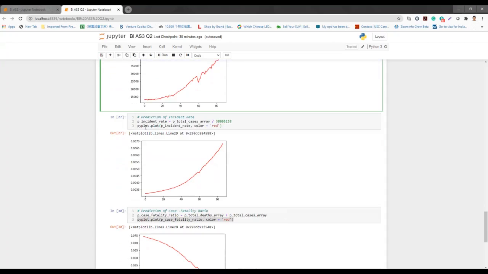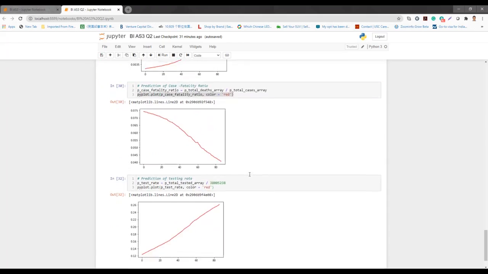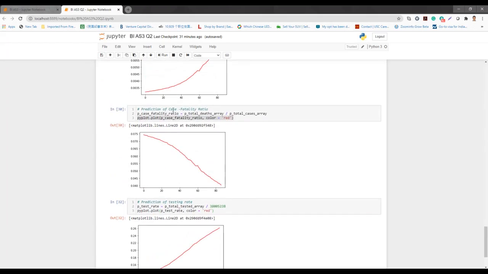This is the prediction of the incident rate, which is the total cases number divided by the total population of Canada. In this plot we can see that the percentage of confirmed cases increases over the prediction period. This is the prediction of the case fatality ratio, which is the prediction of total deaths divided by the prediction of total cases.